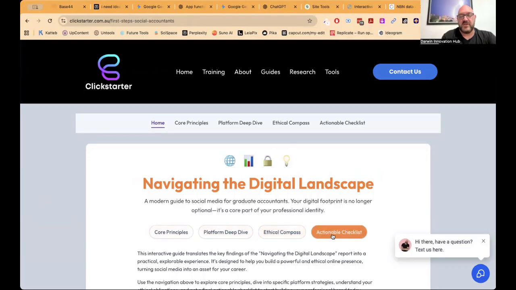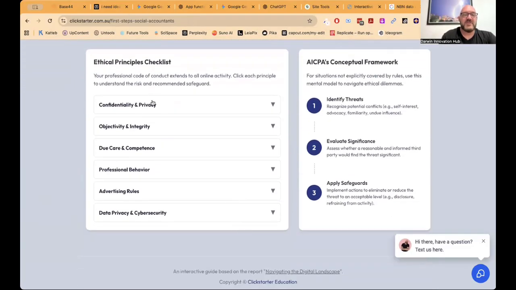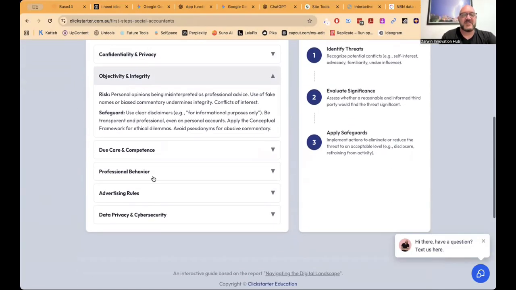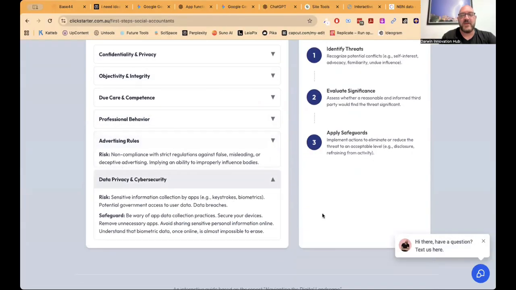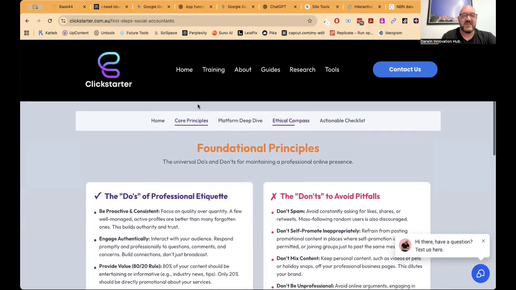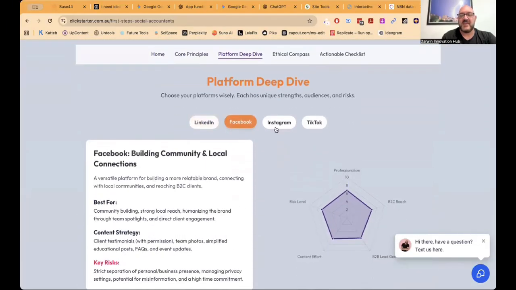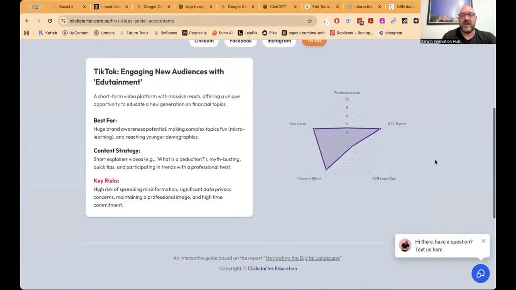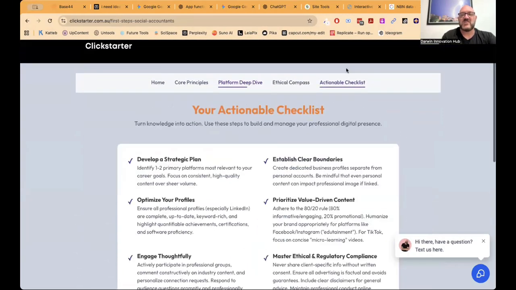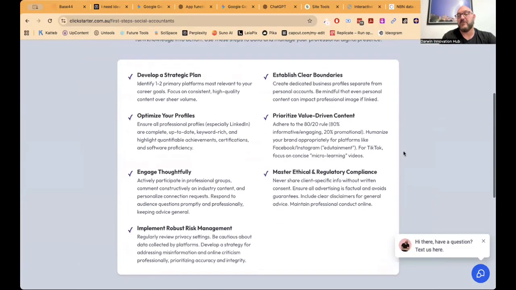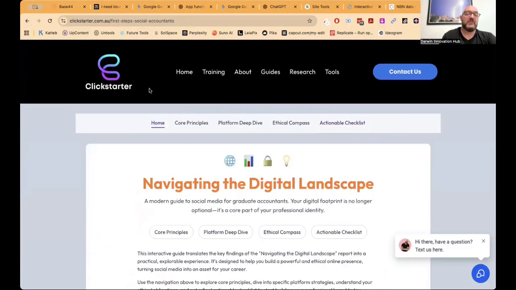So in here, I've got all these interactive elements, the ethical principles. They can read more about it. So they've got something really attractive to click around rather than just a big, boring load of text, which they get enough of at university. This gives them something so much more interactive that they can see with graphs and graphics that move around and adjust according to what you're doing. Actionable checklists you can put in there as well, which give them what their next steps are. And that was based upon a presentation I gave to a bunch of future accountants who are volunteering in a tax clinic during tax time, to help out people who may not have much idea what they're doing in tax.